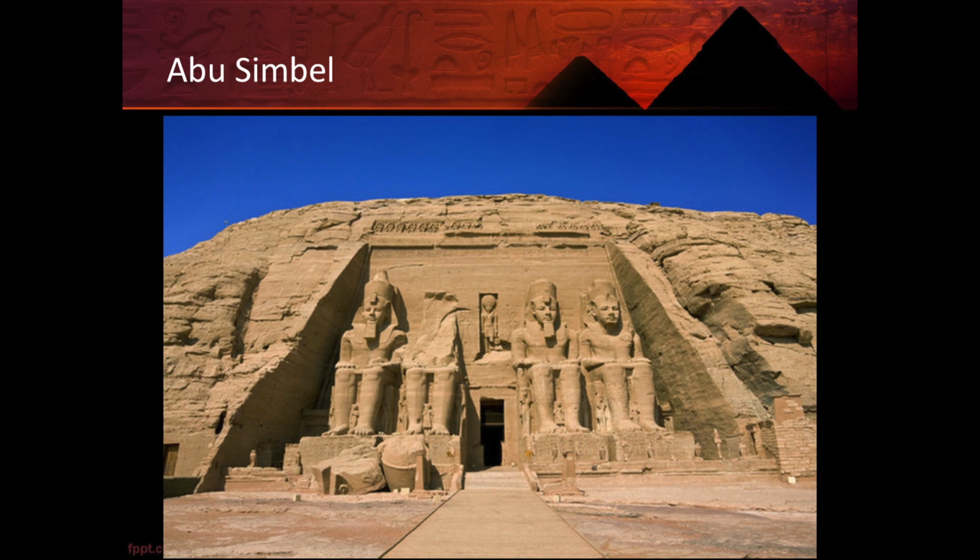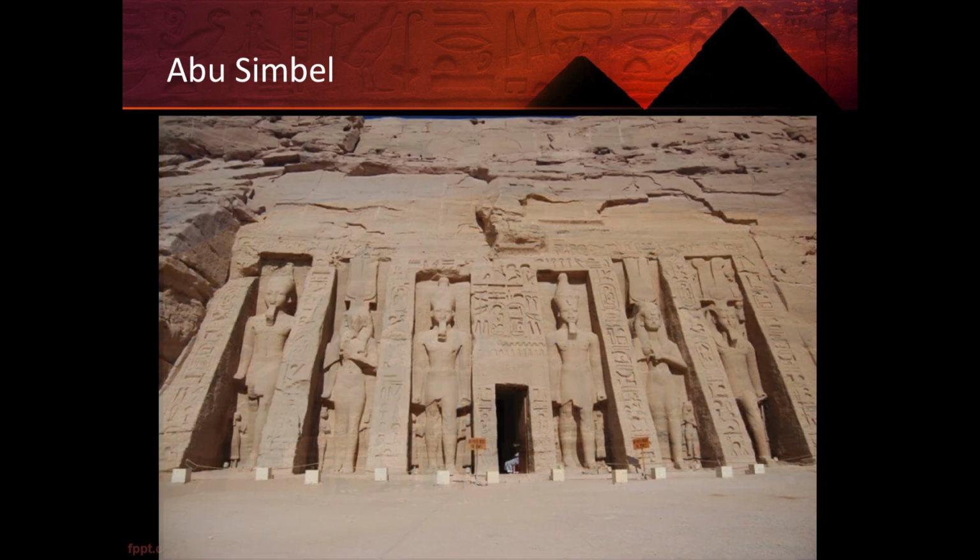As I mentioned, Ramses built one of the great preserved temples at Abu Simbel. Right here is an image of the outside of one of those temples where you can see 4 statues. One of them has been slightly damaged and fallen. But this is one of the temples that he built, and it has a very interesting story.